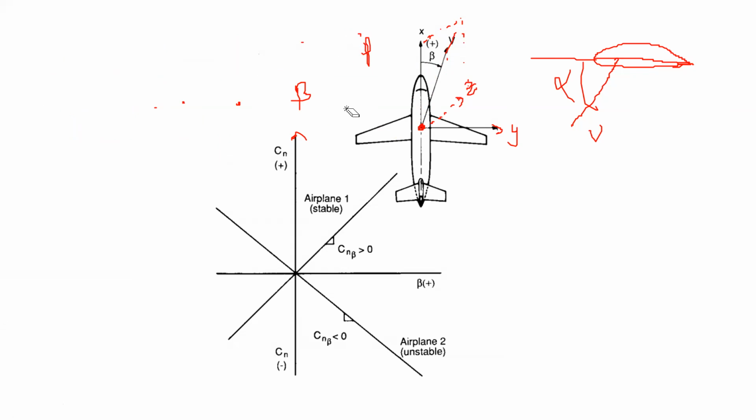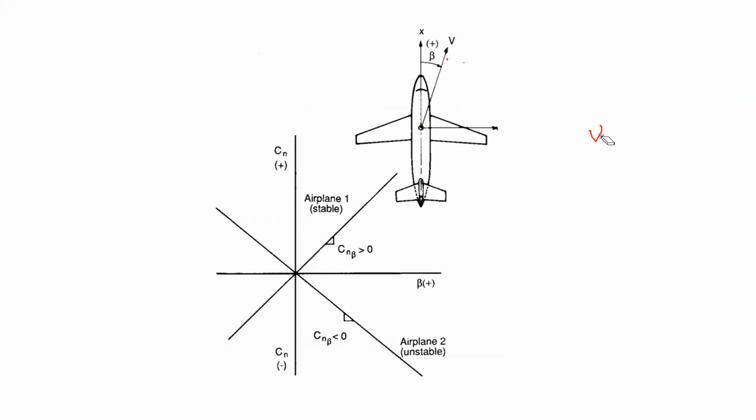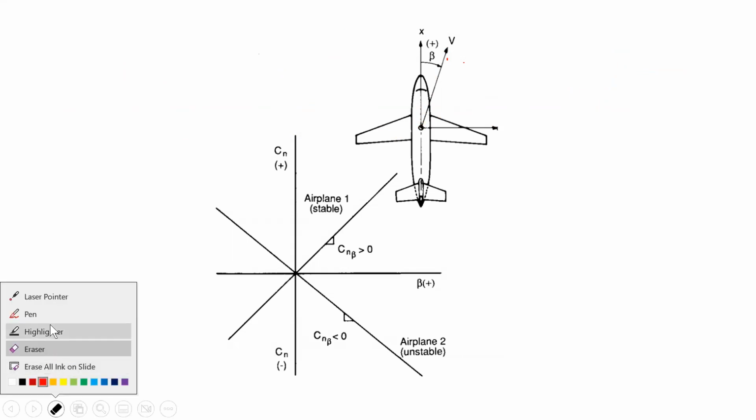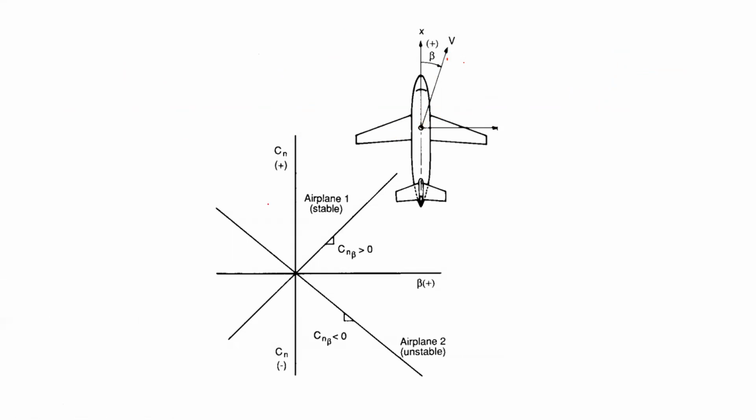Whenever there is a mismatch between the direction of the velocity of the aircraft and its x-axis, a side slip is going to come. Now, how is this aircraft going to behave?